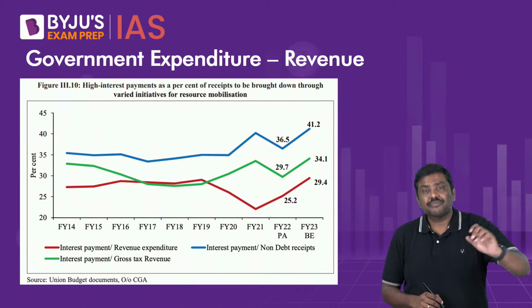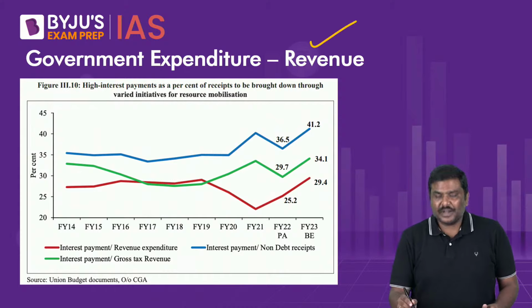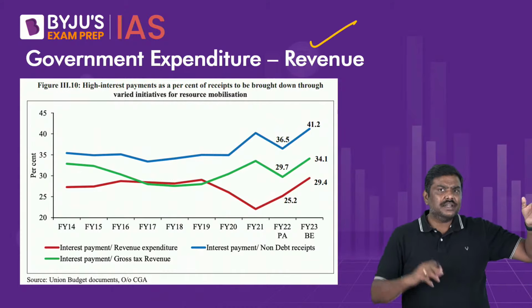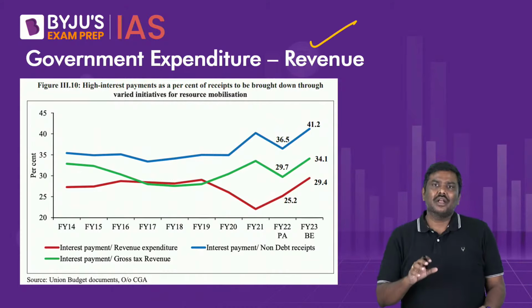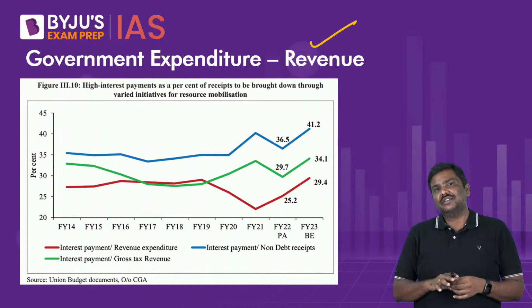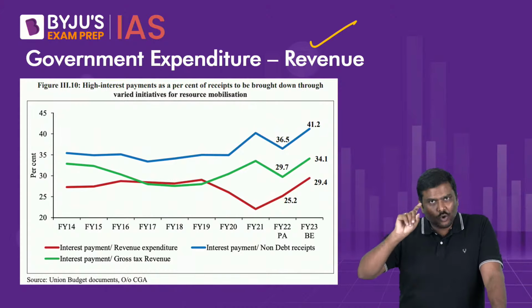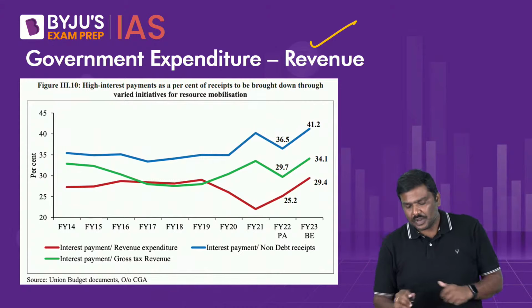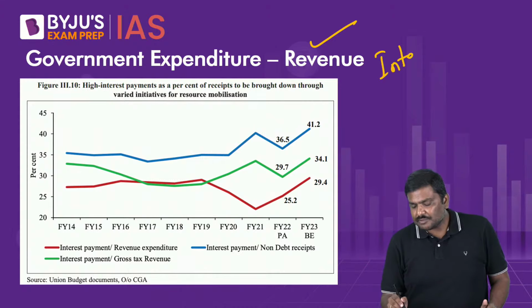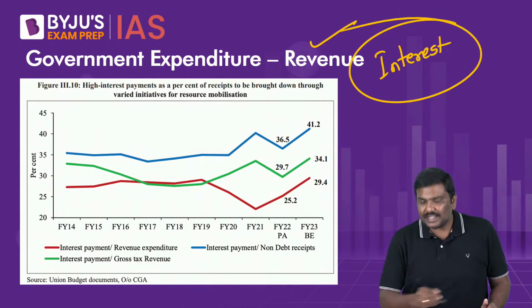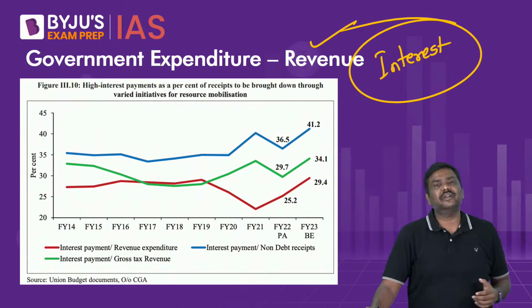Okay. Now, what about the revenue expenditure? One component is capital expenditure. What about revenue expenditure? Now, whenever you talk about revenue expenditure, there are certain components that you need to observe. For example, what about interest payment that is done by the government? Simple. What about the interest payment?